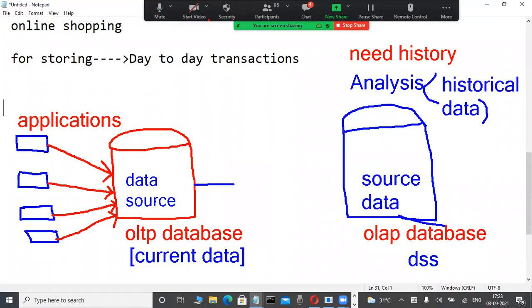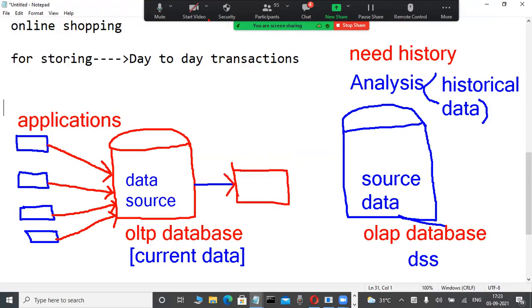That's why, on the company side, some other people are working on moving data from these OLTP databases into OLAP databases. Observe here: what is the source data for the OLAP databases? The OLTP database is the source. From that source, they are retrieving the OLTP data.